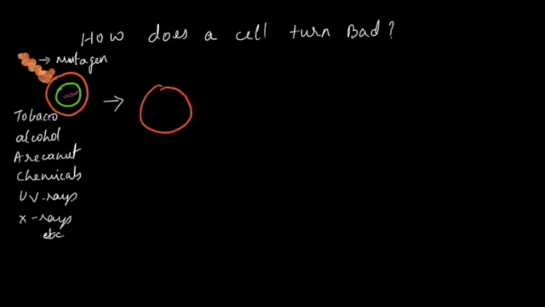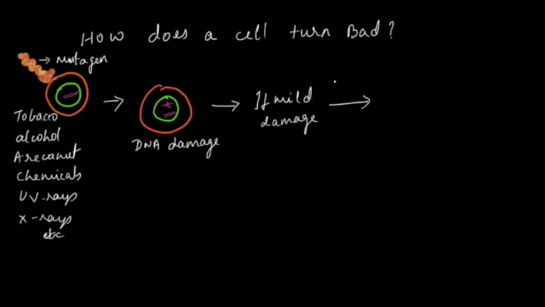Now when that happens, the DNA gets damaged. So if the damage is mild, the p53 gene of the cell, which is called as the guardian of the genome, will stop the cell from entering the cell cycle and bring about repair of the DNA, and after that it will put the cell back into the cell cycle.